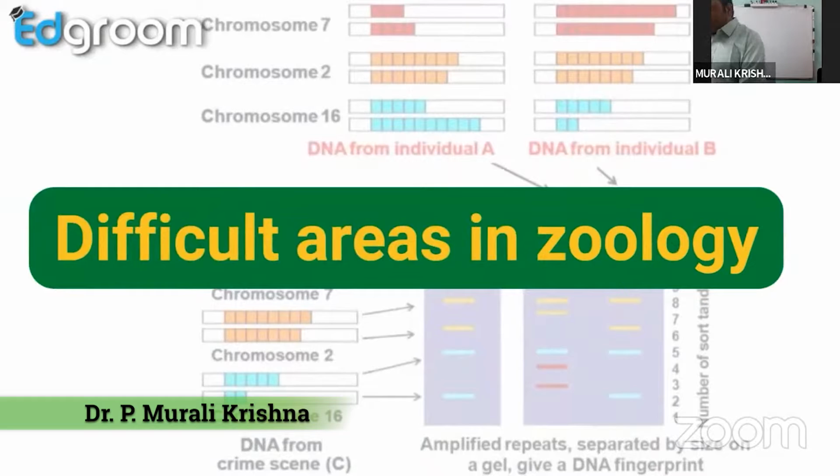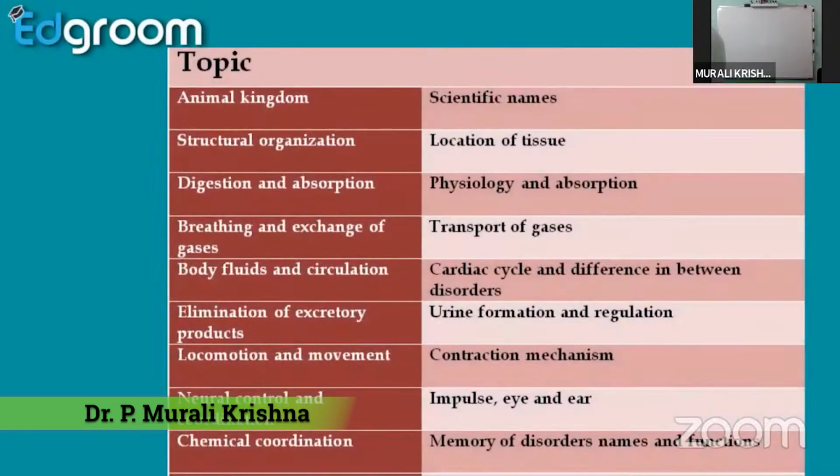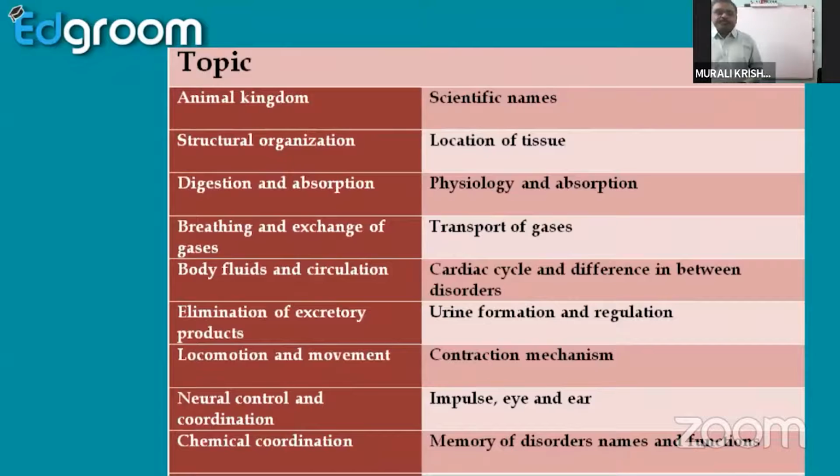Difficult areas in zoology. What are the difficult areas in zoology? Then you can find what are the difficult areas we can estimate here. Those are animal kingdom onwards. Animal kingdom, scientific names and their characters. That is very difficult to memorize. This is the memorizing problem.